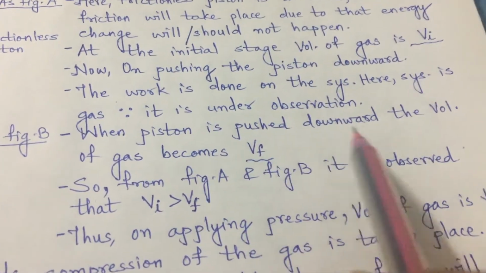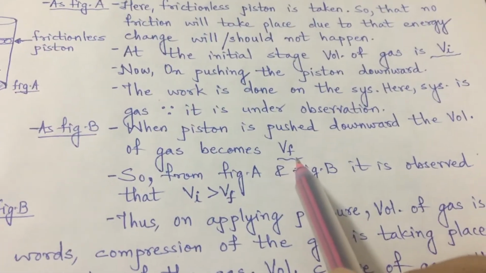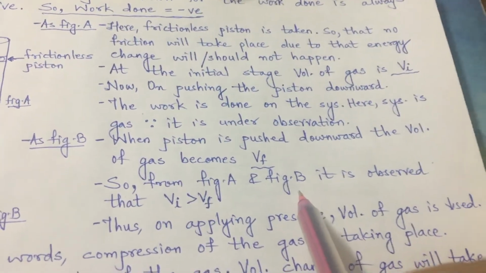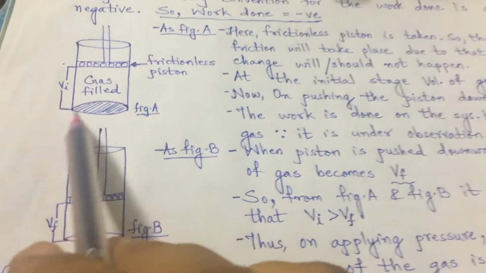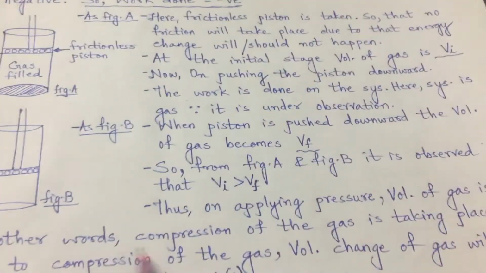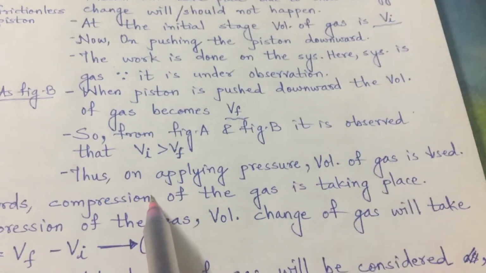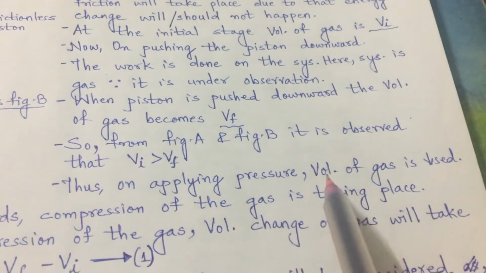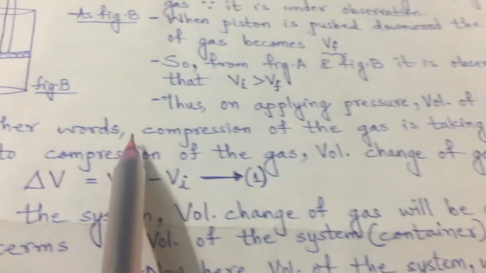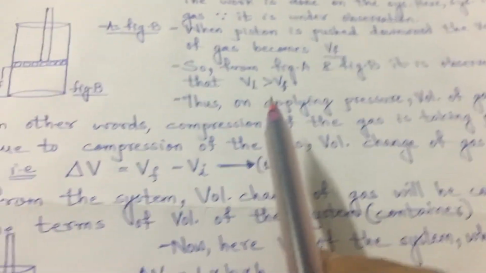When the piston is pushed downward, the volume of gas becomes Vf, that is the final volume. So from figure A and figure B, it is observed that the volume initial was larger than the volume final. So we can say that Vi is greater than Vf. On applying pressure, what happened? The volume of gas decreased. In other words, compression of the gas is taking place on applying the pressure.